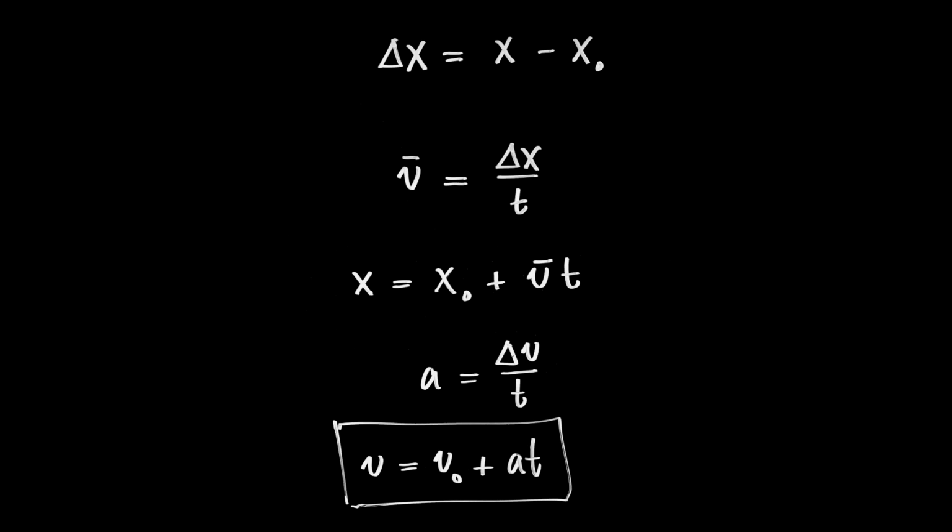And from the displacement, I define the velocity on average. That bar there is the velocity on average. I'm going to need that today. I kept that there for the specific purpose of being precise about what I meant. The average velocity is equal to the displacement delta x divided by time. And that's a very useful definition, and I rearranged it algebraically to say that x is equal to x0 plus the average velocity multiplied by time. I said that that was a rather useful form. I also said that it was an equation that I wasn't going to keep for very long. And today is the day that it's going to meet its end.